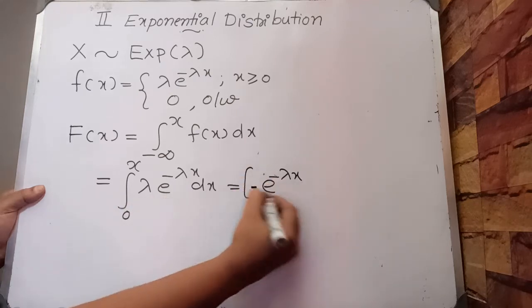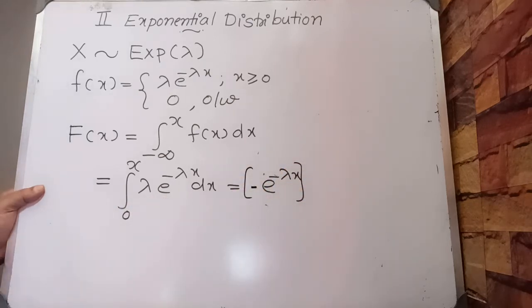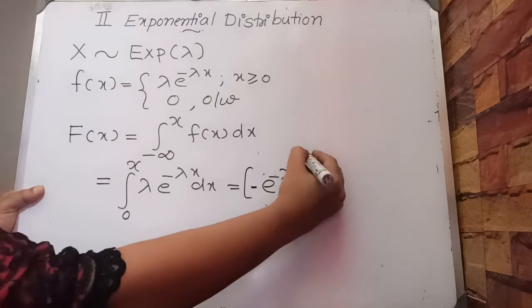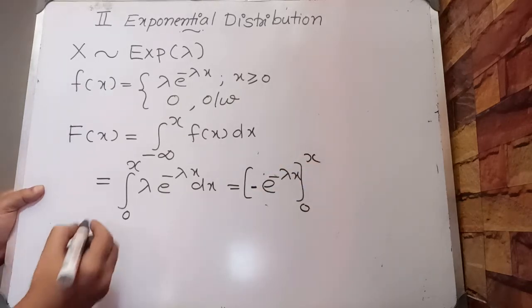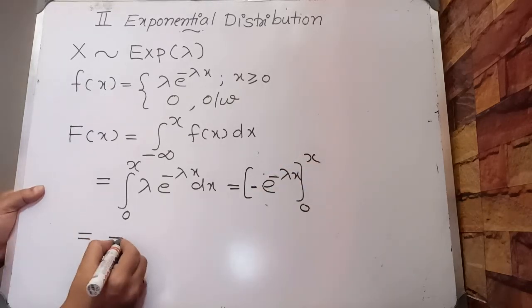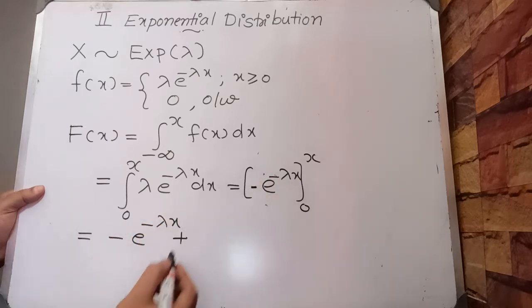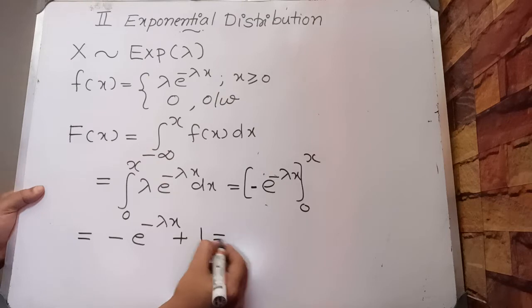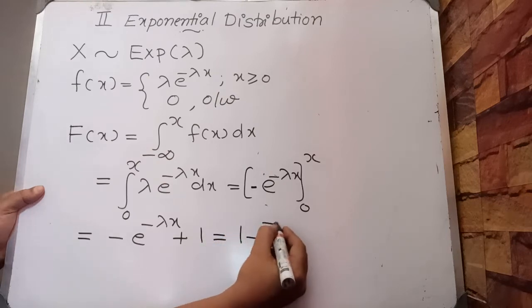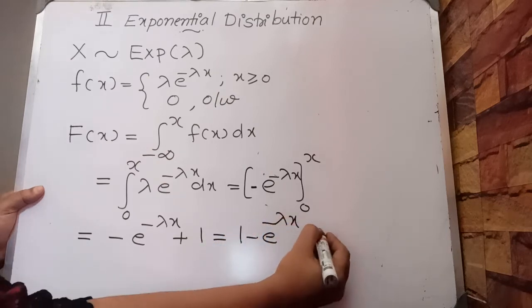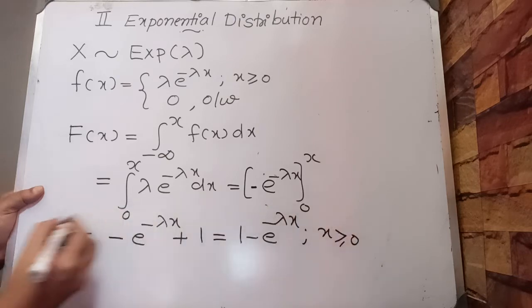So we have minus of e raised to minus lambda x with the limit 0 to x. This is equal to minus e raised to minus lambda x plus e raised to 0, which is 1, or 1 minus e raised to minus lambda x, where x is greater than or equal to 0.